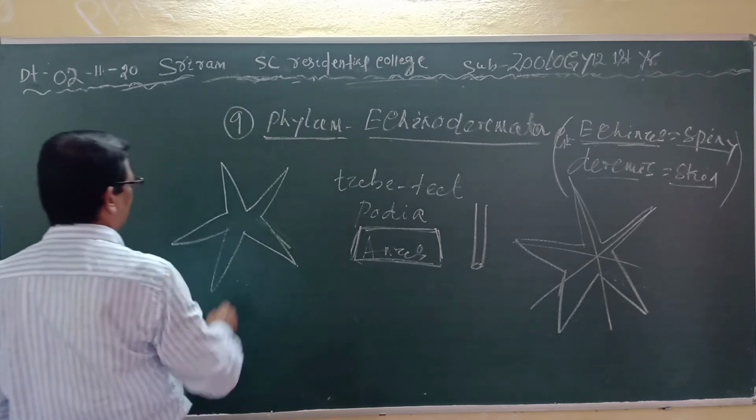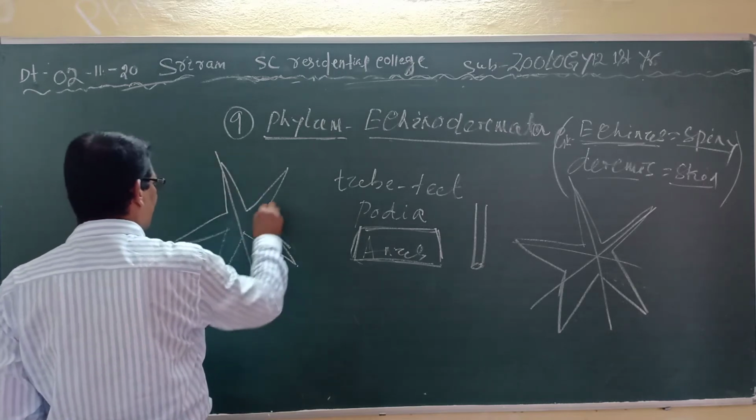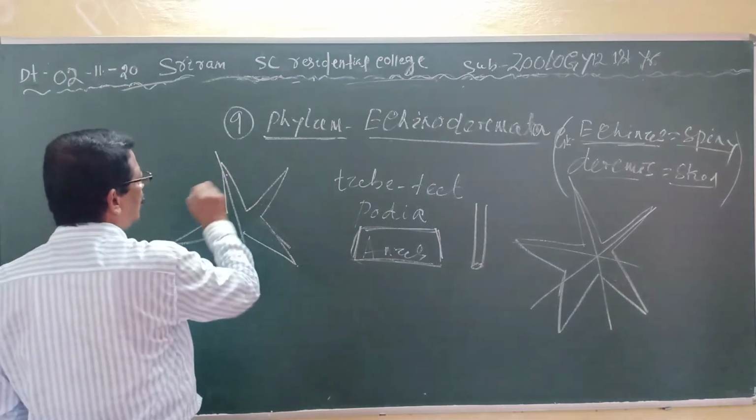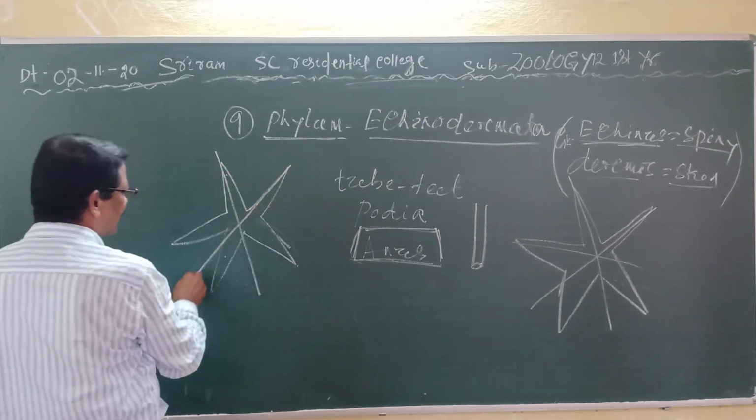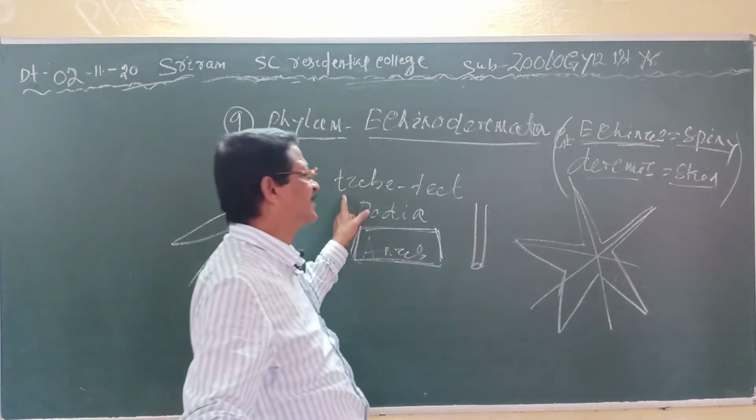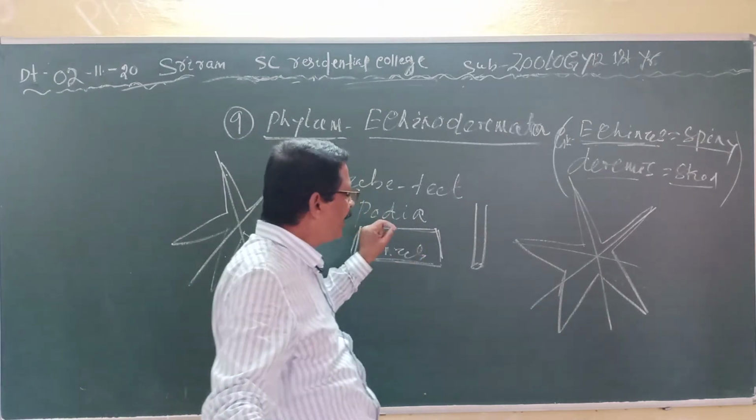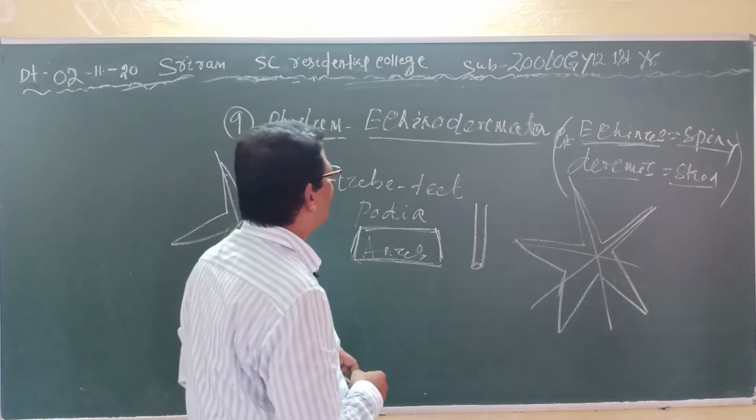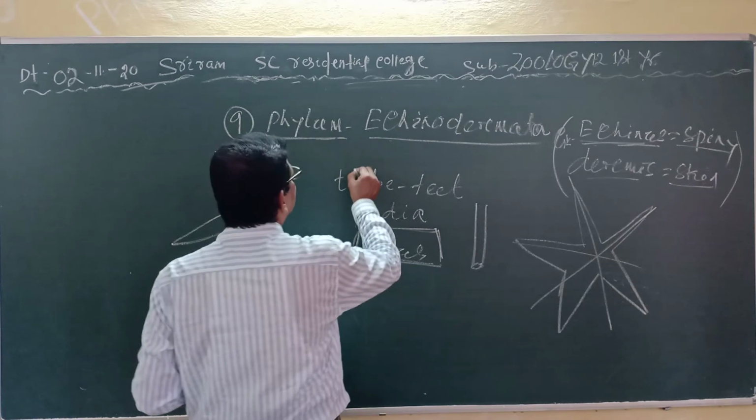So this is the animal. If we divide like this, then you will get 2 equal halves, 2 and 2, divided into half. Similarly, in this way, we can divide the animal into 2 halves in only 5 planes. Clear? So it is called pentaradially symmetrical, and they are coelomate.